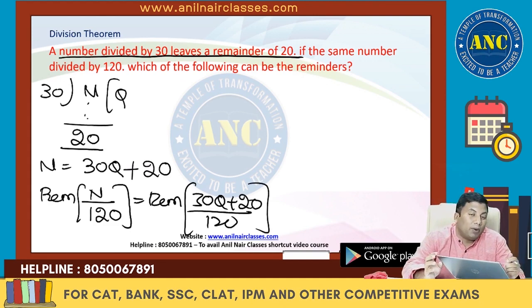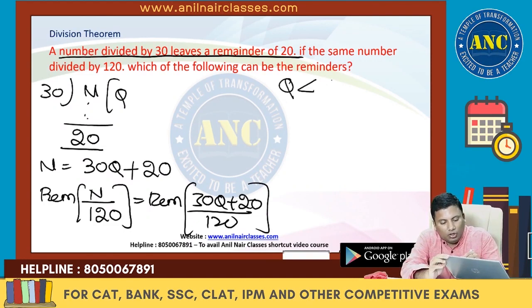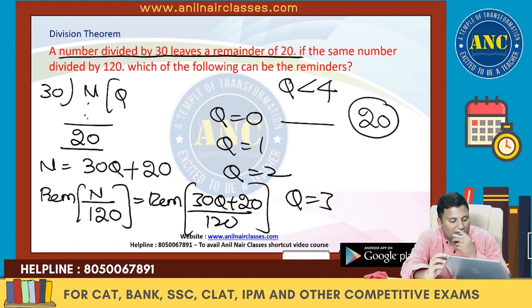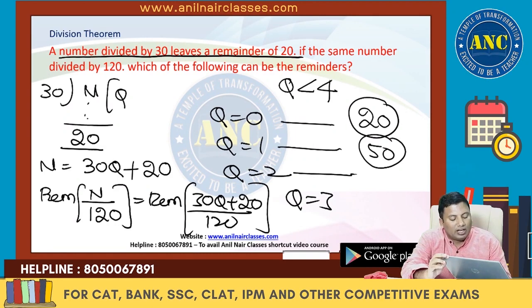What is the multiple of 30 that goes up to 120? 4 times. Q should be less than 4: Q0, Q1, Q2 and Q3. Q0 gives one remainder, 20. Q1: 30 plus 20 is 50. Q2: 30 into 2 is 60, 60 plus 20 is 80, another remainder. Q3: 30 into 3 is 90, 90 plus 20 is 110.